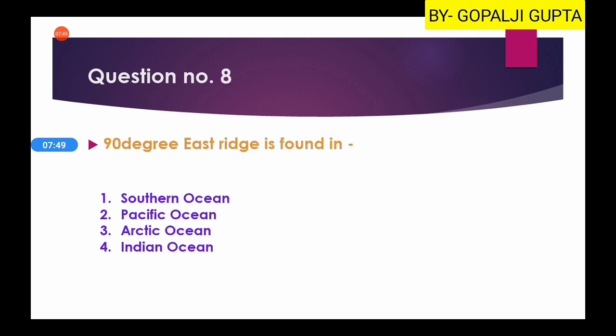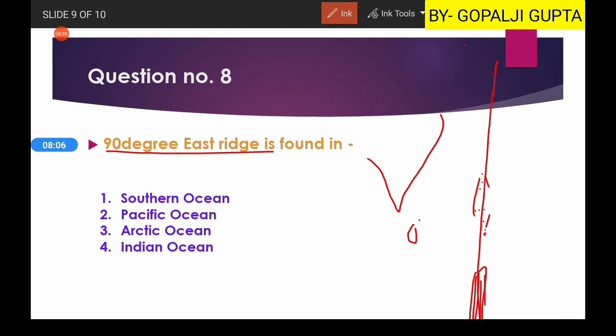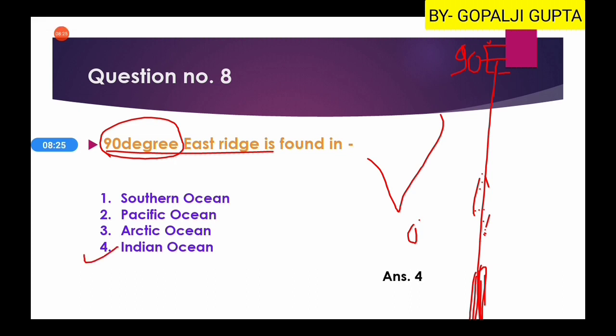Then the eighth and last question is, 90-degree east ridge is found in. So 90-degree east ridge is found in the Indian Ocean. This is our India, here it is Sri Lanka, this is our Andaman and Nicobar. So here there is a ridge which is parallel to the 90-degree east longitude. That's why it is known as the 90-degree east ridge. So hence here fourth option will be our right answer.